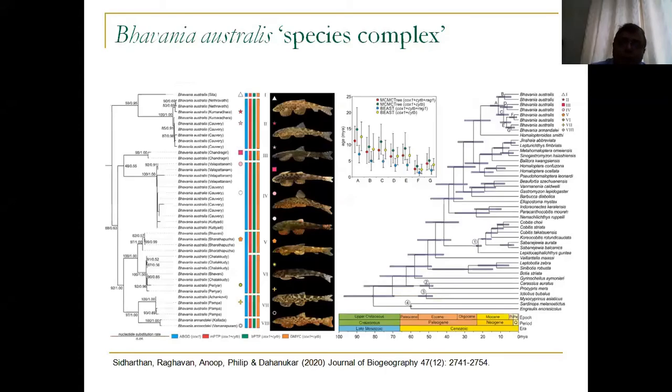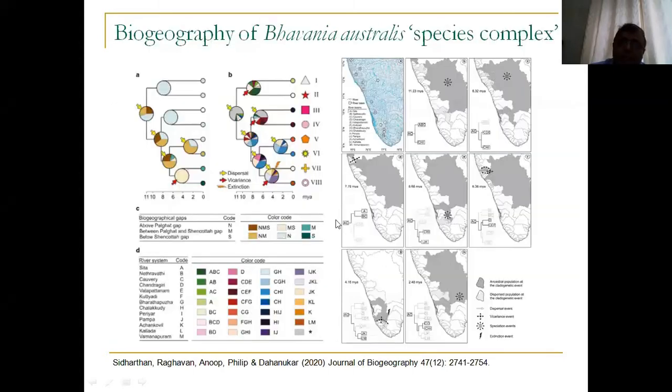We found out that there are at least 8 different lineages of Bhavania australis, and that these 8 different lineages are the result of multiple evolutionary phenomena, which include speciation, vicariance, dispersal, and extinction events. So when you are looking at the holistic picture of an organism's evolution, you are not just doing stamp collection.